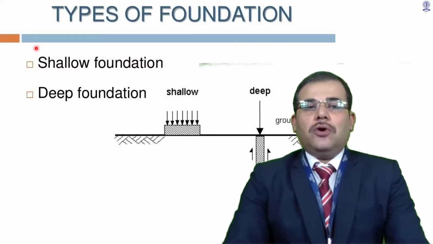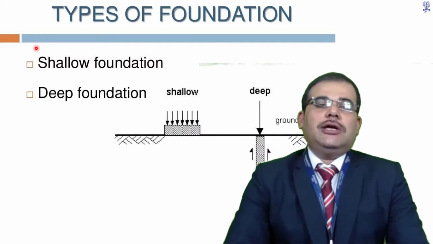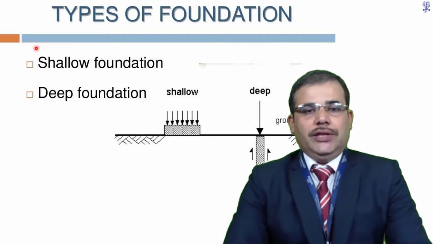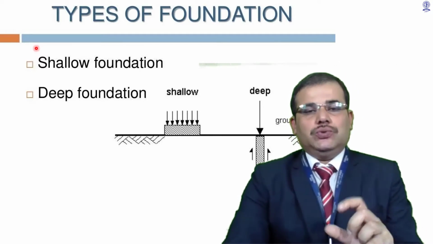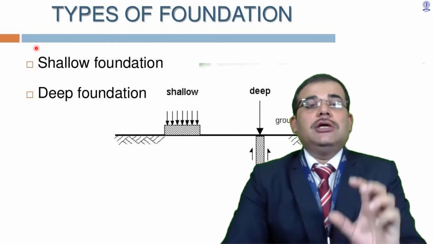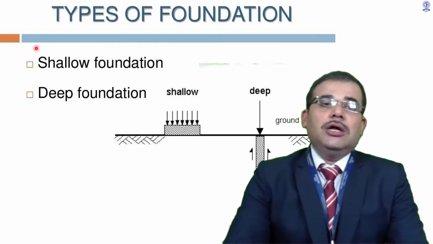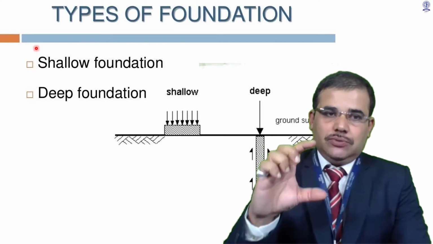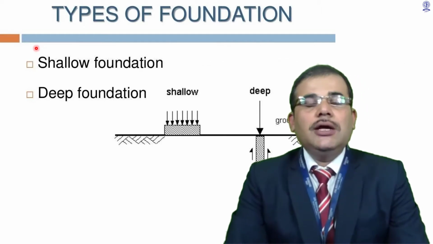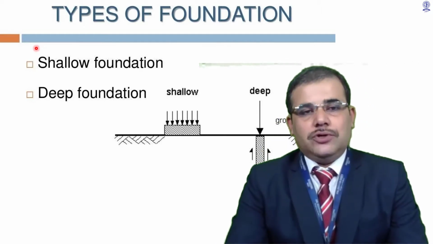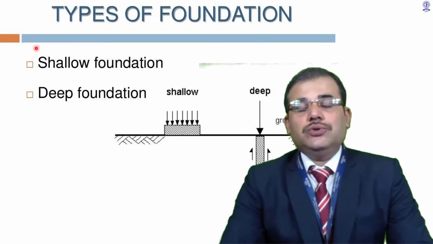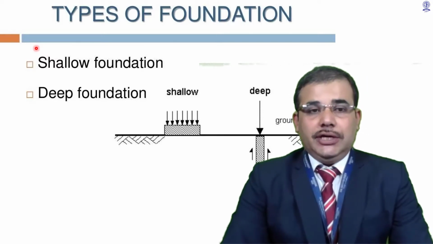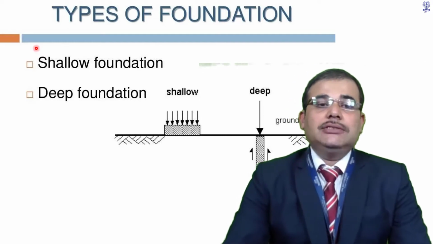The foundations are broadly classified under shallow foundation and deep foundation. The shallow foundation is the type of foundation when, in general, the depth to breadth ratio is less than 1. For example, take any foundation having a depth equal to 1 meter, which is very commonly provided, and its breadth is 0.5 or 2 meter. So this D by B ratio must be less than 1, then it is a shallow foundation. When it is more than 1, it is termed as deep foundation.